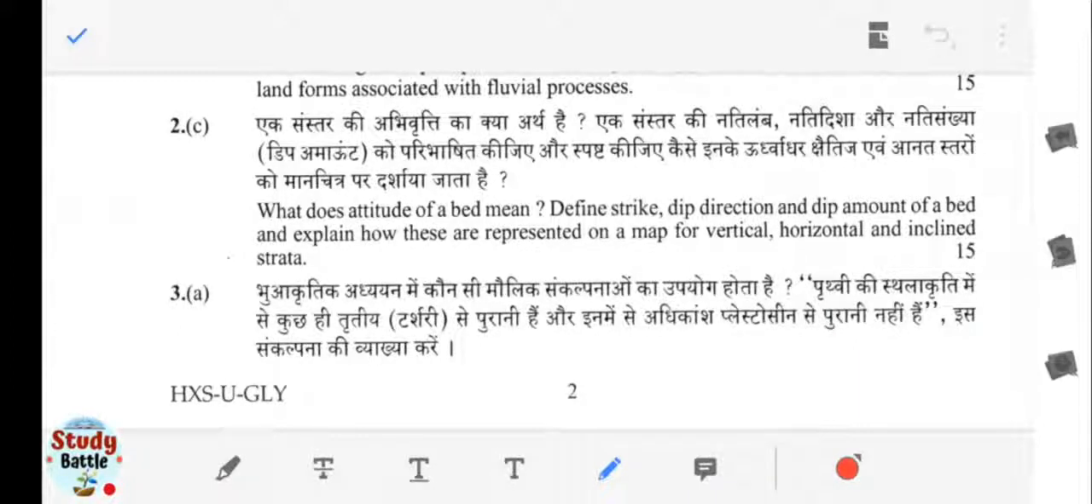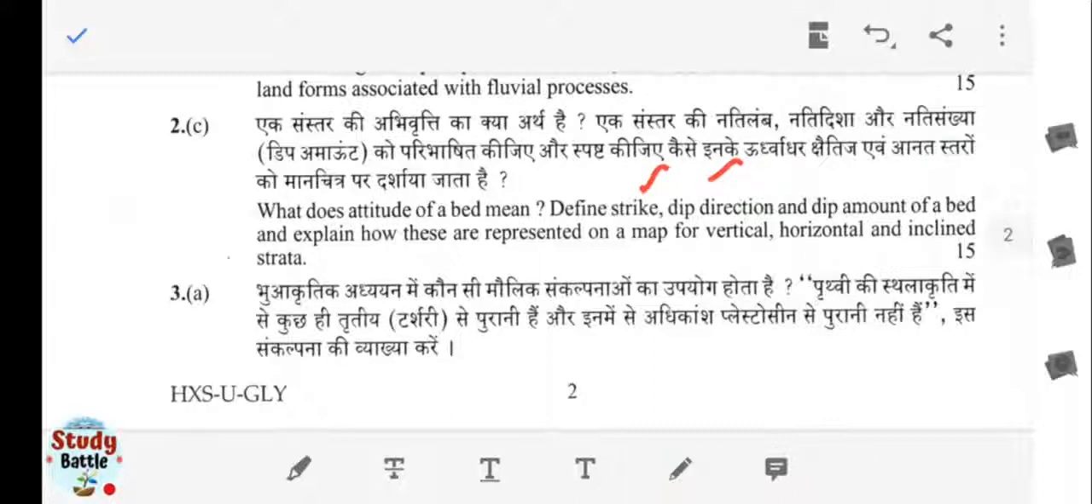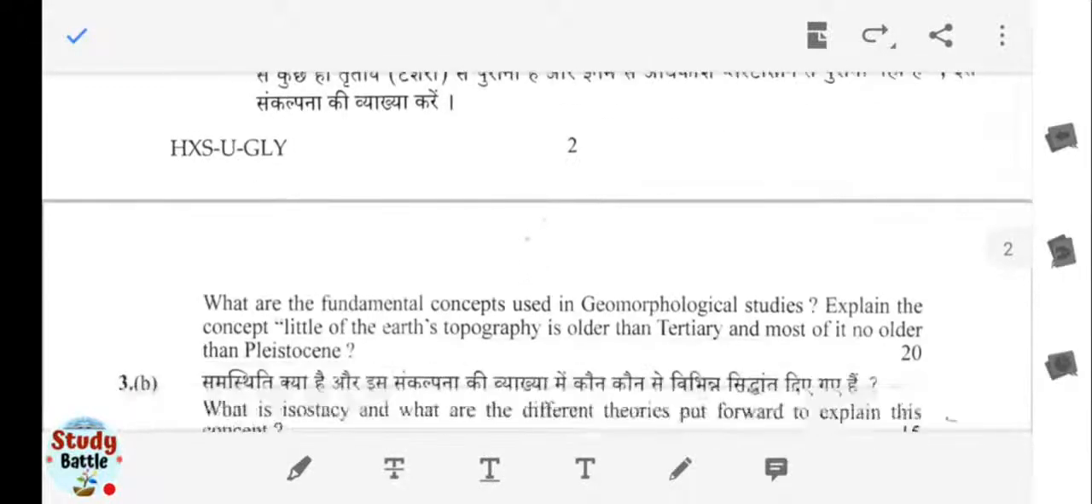The definition with the neat diagram, you can see the definition of strike, dip direction, as well as the dip amount of a particular bed. And you have to also explain the representation, how we represent on the map the strike and the dip direction of vertical, horizontal plus inclined strata. This is a very common question, but there is a very practical aspect that we have already talked about. So practically you have to pinpoint the directions in vertical, horizontal as well as inclined strata, that we have to discuss here.